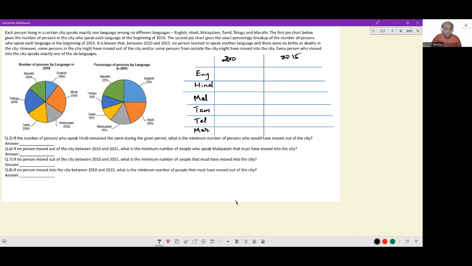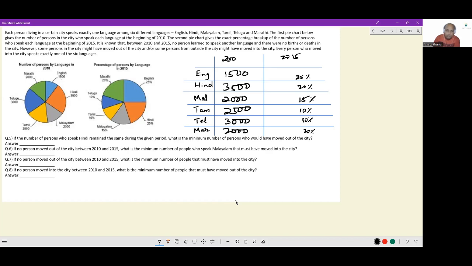For 2015, I have data in percentage terms. In 2010, I have precise data. So 1500, 4500, 2000, 2500, 3000, and 2000. And here I have 25%, 20%, 15%, 10%, 10%, and 20%.